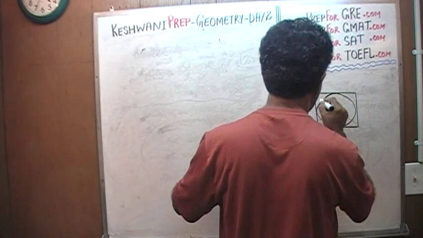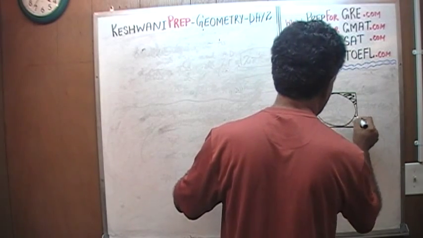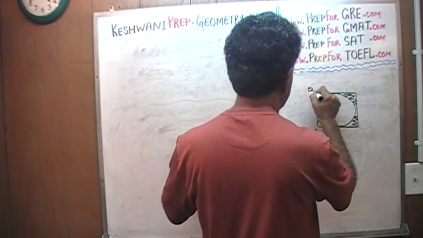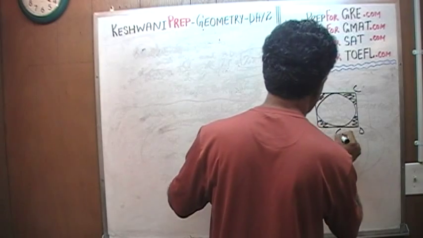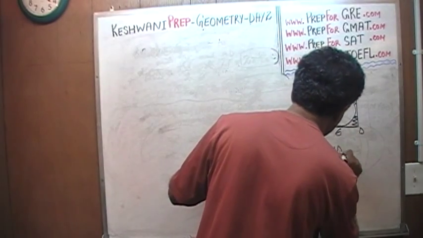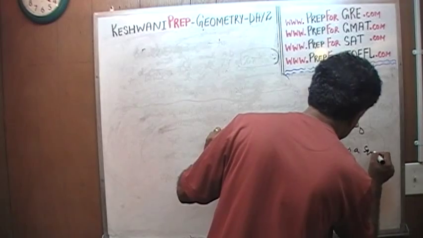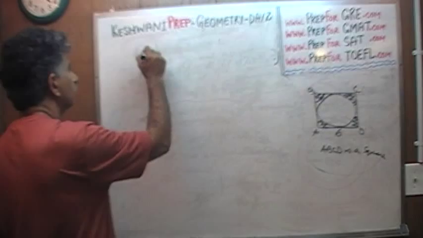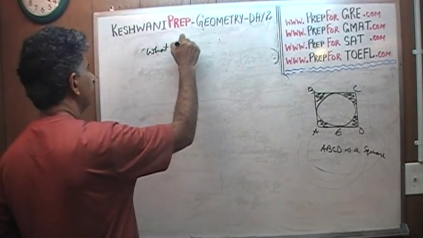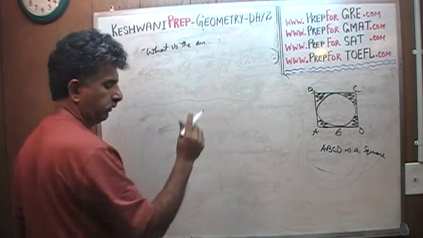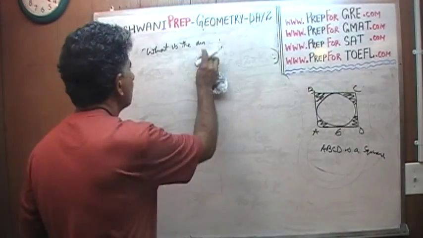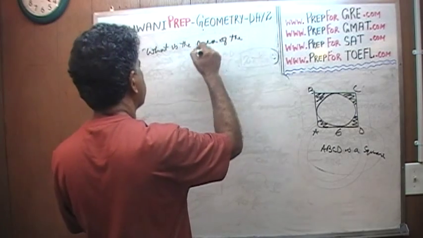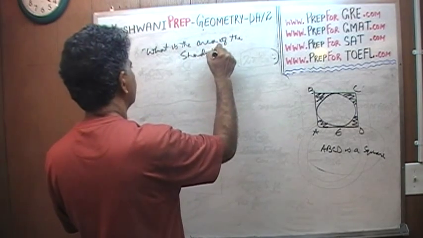Here's your circle. Here's the shaded area. And this is a square. ABCD is a square. Question is, what's the area of the shaded region?